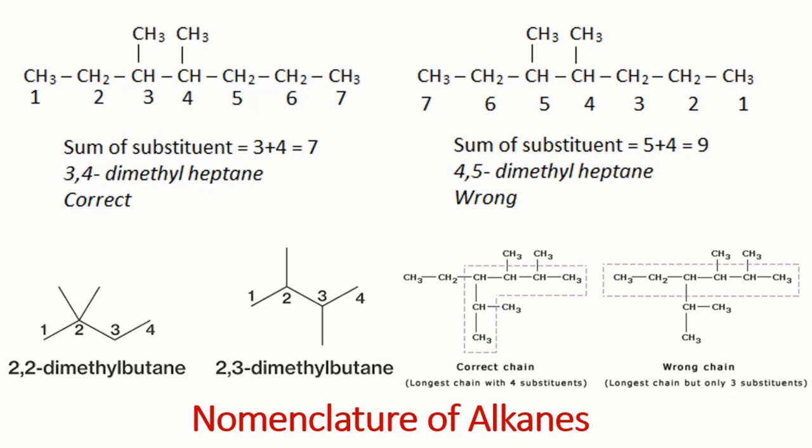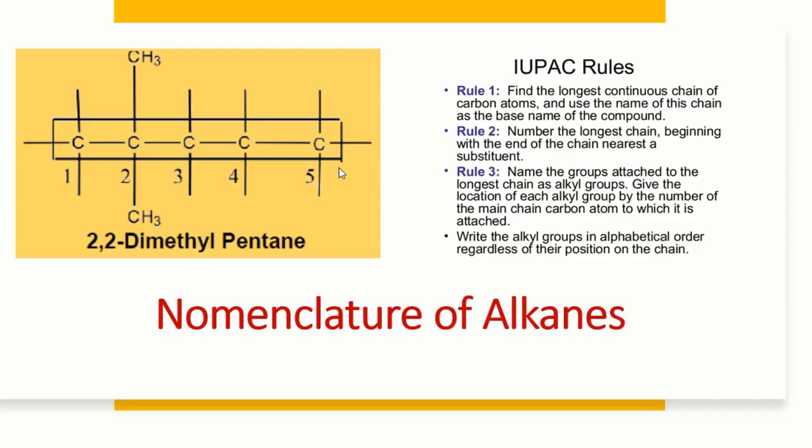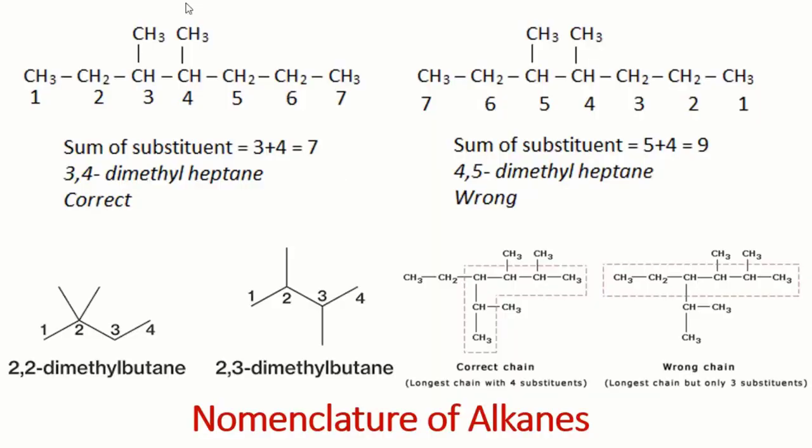So there is another way. We will sum up those substituents. So the branch at carbon number 3, branch at carbon number 4. If we add, the answer is 7. Over at this side, the branch at carbon number 4 and carbon number 5. If we add, the answer is 9. So that side where the sum of those substituents is less, you will number from that side.